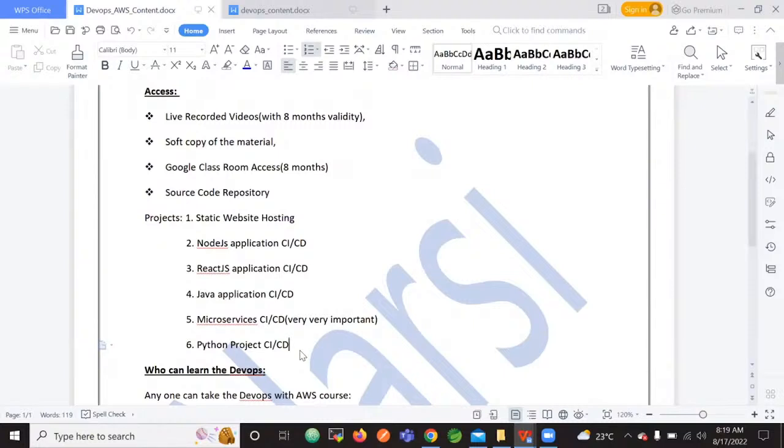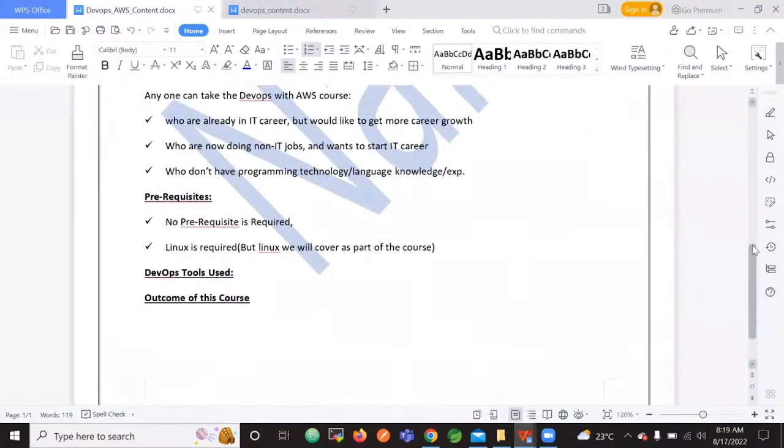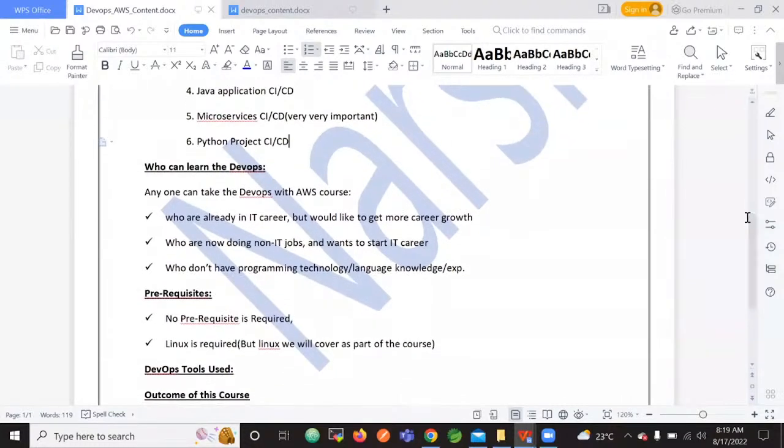And to automate these 6 projects, we will use the AWS infrastructure. I mean, to automate, we'll use DevOps tools only, but the infrastructure we will use is AWS. However, slowly I'll explain all the things. So who can learn DevOps, and what are the DevOps tools that we should learn, we will discuss by doing some market analysis.